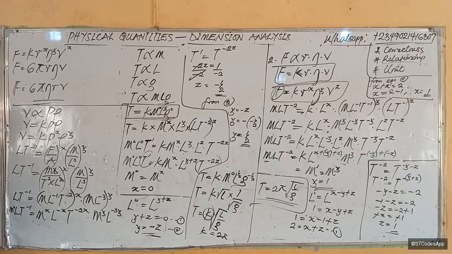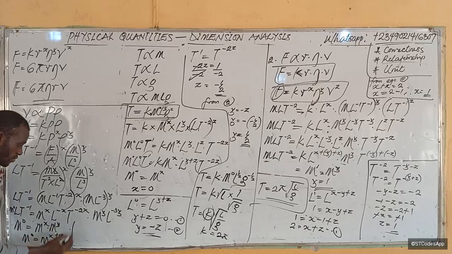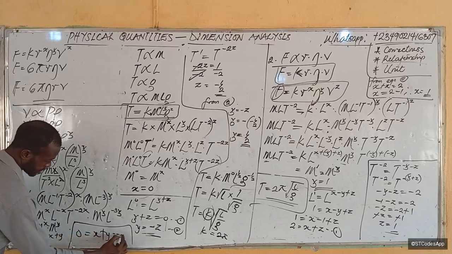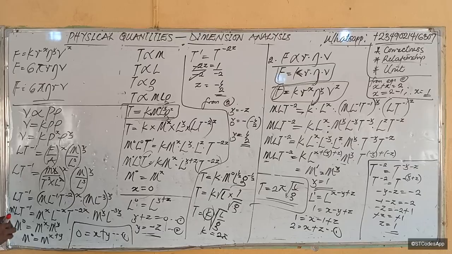So M raised to the power 0 will be equal to M raised to the power X dot M raised to the power Y, that is M raised to the power of the addition of powers X plus Y. Is it clear now? So from here we have that 0 is equal to X plus Y. This is equation 1.